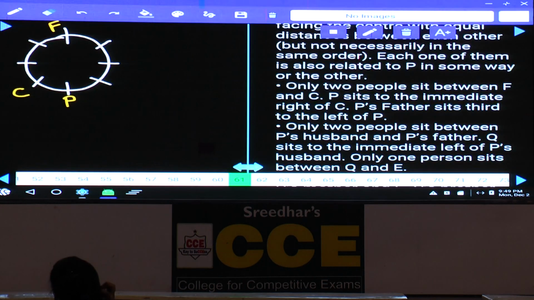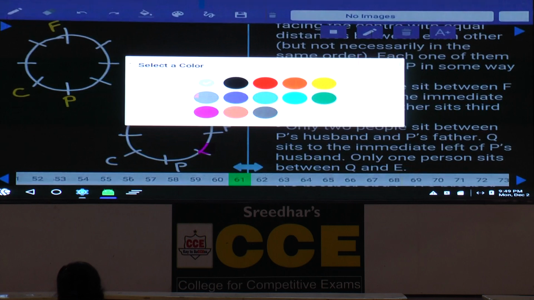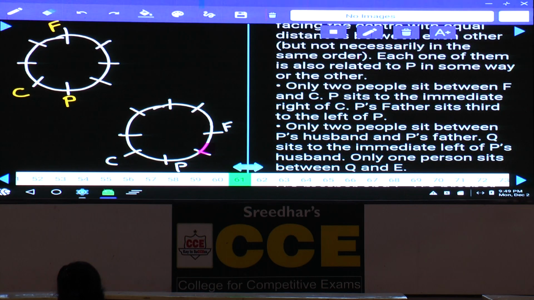Then what is the other possibility we have? And the other one is 1, 2, 3, 4, 5, 6, 7, 8. Now P is at this place, C is here, and only 2 people between F and C. F must be at this place. Clear now? F can be either to the left hand side of C or to the right hand side of C. Then coming to the next information here. And P sits to the immediate right of C.